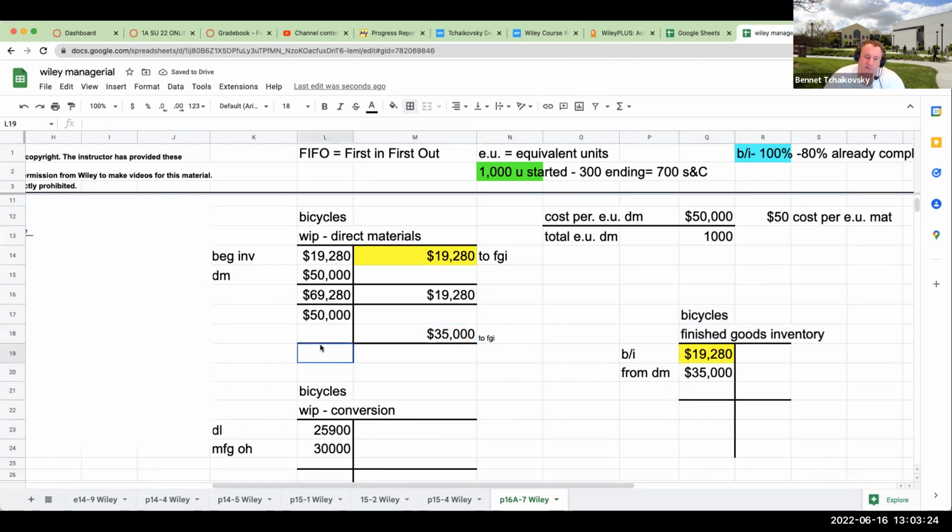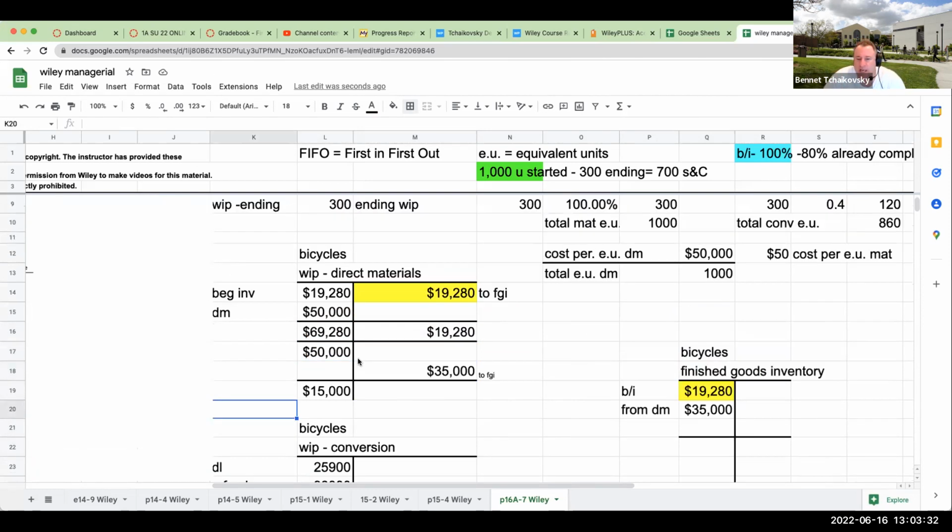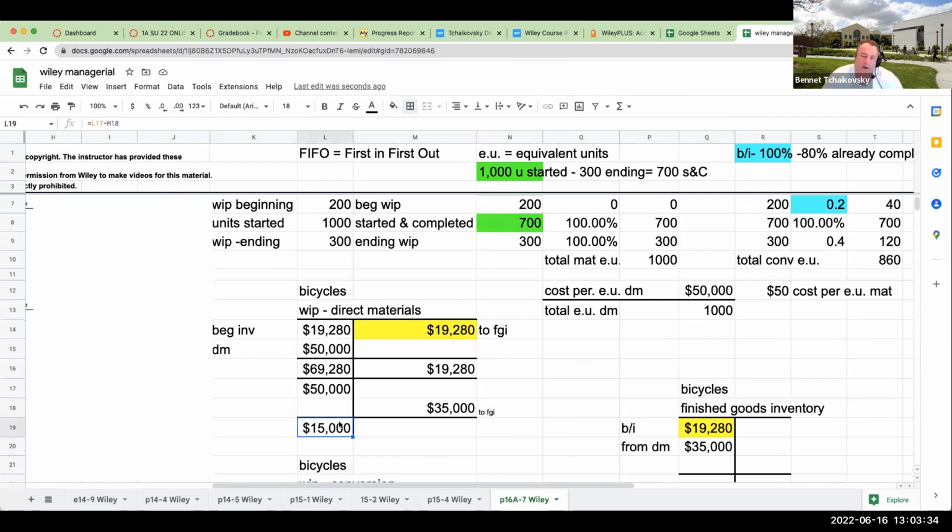Now, what do we have left? Well, we've got 15,000 left. Is there a way we can check our work? And the answer is yes. That 15,000 has to equal the WIP ending in terms of our equivalent units, which is 300 equivalent units times $50, our cost per equivalent unit, or 15,000. Remember, you always have a way of checking your work as you go through these problems, and that's a great step to do.